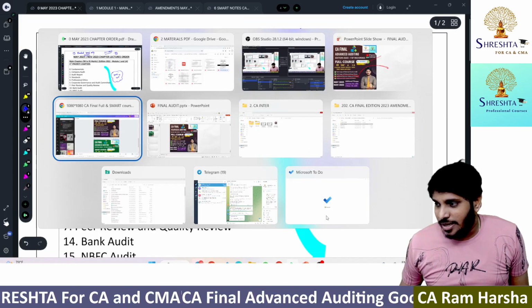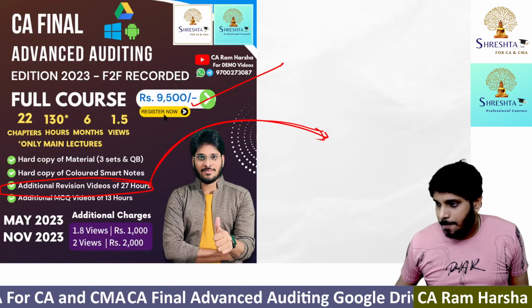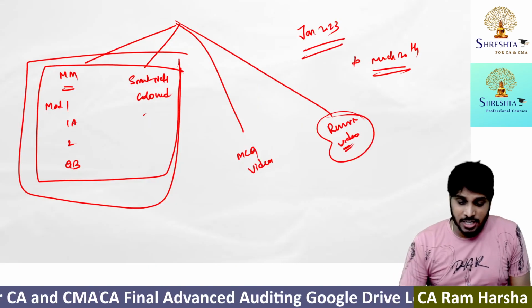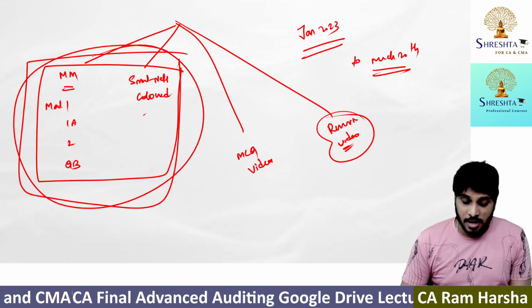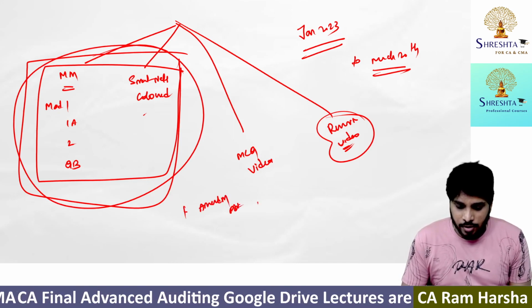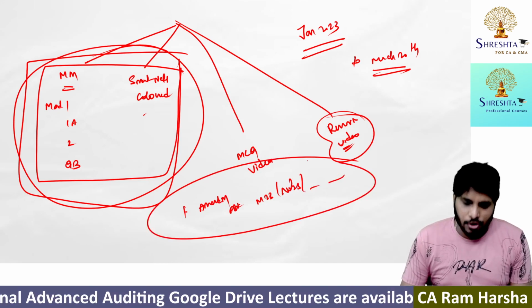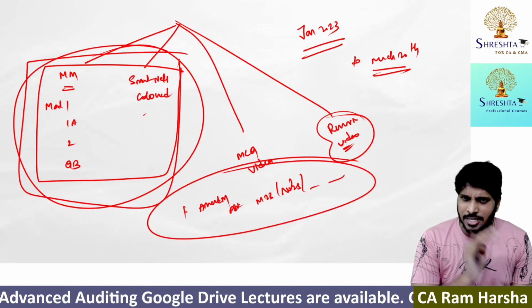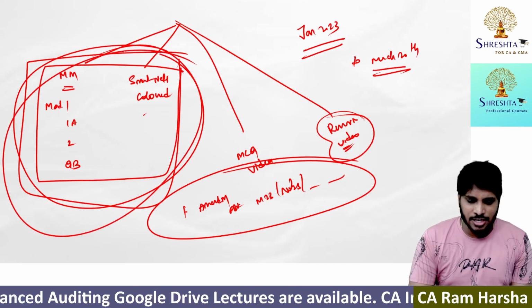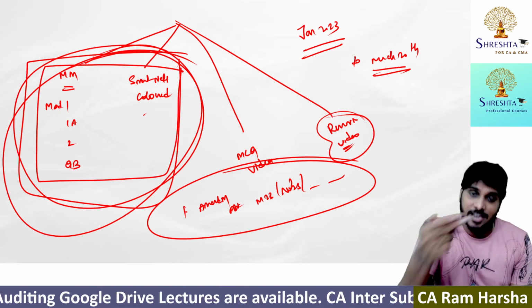So what are the resources that you will get? My edition 2021 main material and smart notes, plus we will give you an amendments PDF, whether you are a May 23 student, November 23 student or later. You just follow this amendments video. It will be hardly 3-4 hours, along with the edition 22 material based 2023 videos.